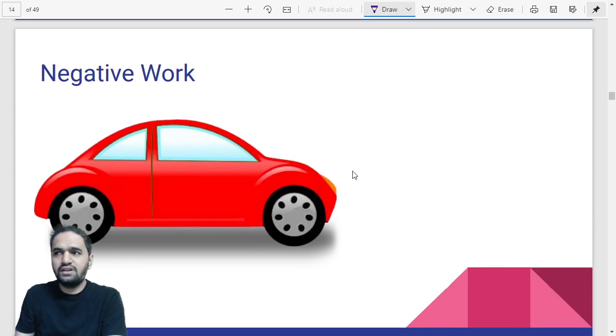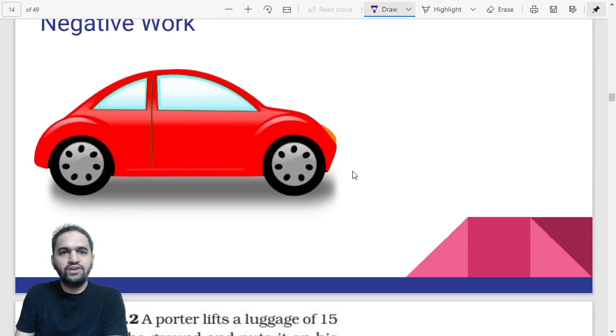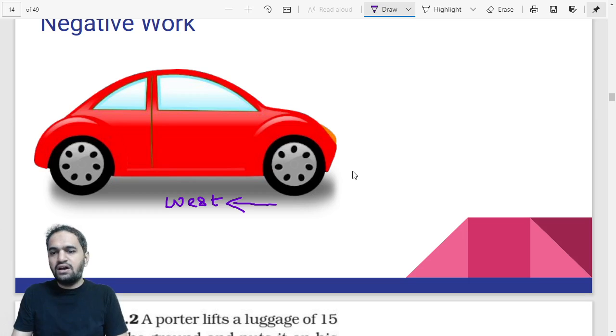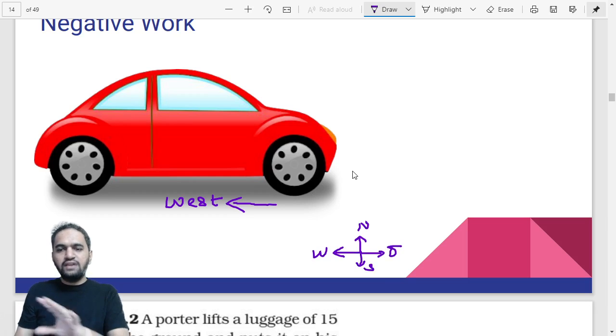See, this is the car, right? Now, let's say this is moving, and suddenly this moving car, because there was some obstacle in the road, you try to apply brakes. Now, after applying brakes, the force is in this direction. Can I say like this? The force will be in the west direction. Correct? And why are we saying this is the west direction? Because we are using the standard directions: up is north, down is south, right is towards the east, and left is towards the west. So we are using the standard format of geography, and in the same way we are applying the same logic here.